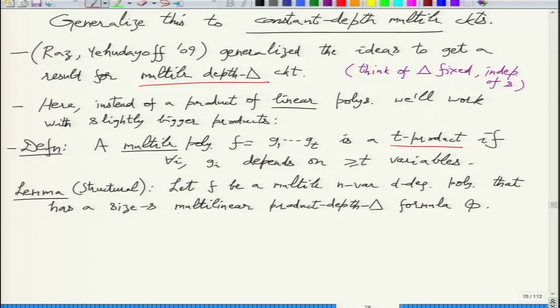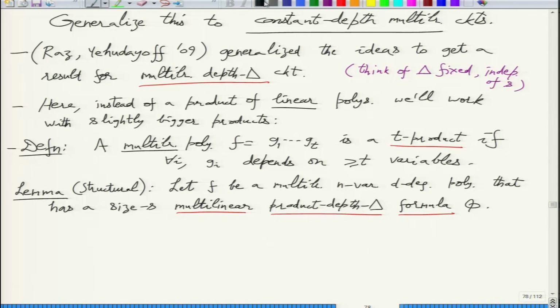We are saying many things. The most important thing is that we start with a formula phi. Since we are talking about constant depth circuits, we can as well make them formulas, because constant depth circuits are a special case of formulas. So instead of circuit we will talk about formulas, and instead of depth we will talk about product depth.